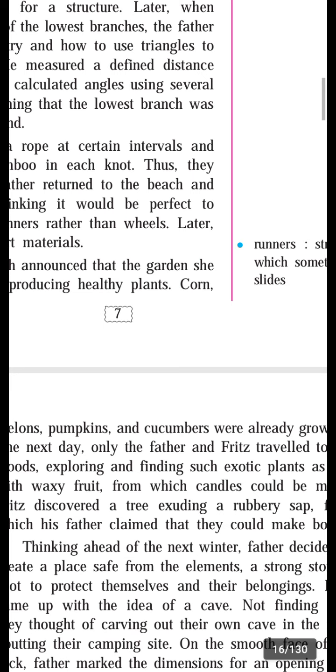They traveled towards the forest, exploring and finding such exotic plants. What is the meaning of explore? Investigate. They investigate or search. Exotic here means non-native or foreign plants.